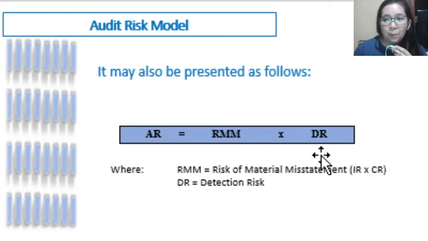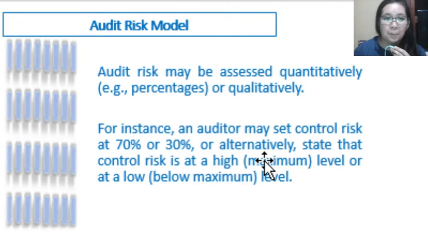Okay, so this can also be represented as follows. Your audit risk is equal to the risk of material misstatement. Again, RMM is inherent risk times control risk, which is on the part of the management, multiplied by the detection risk. This is just the same as the first formula that we had in the previous slide.